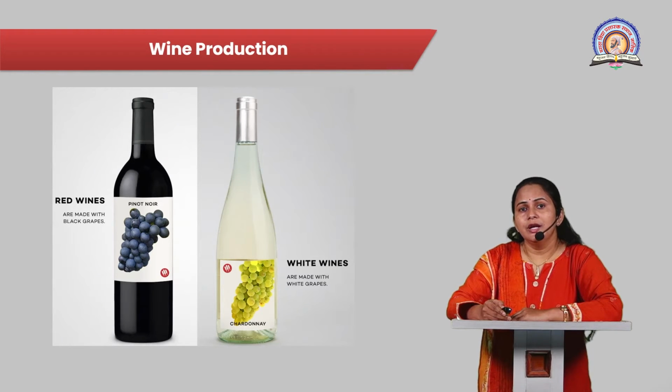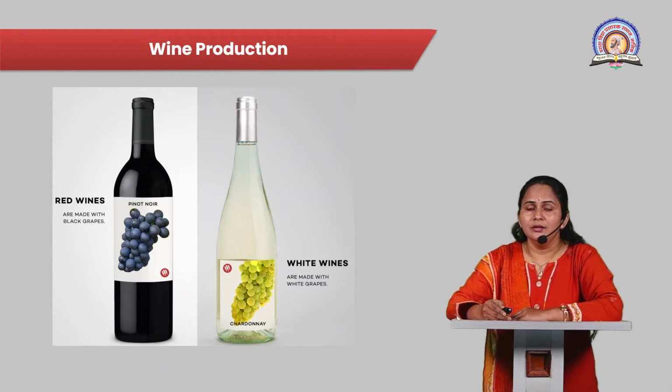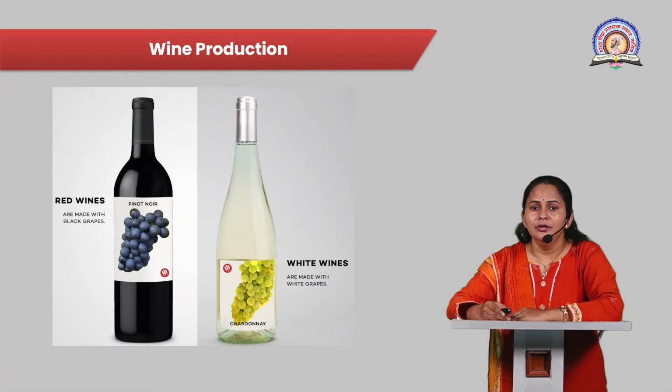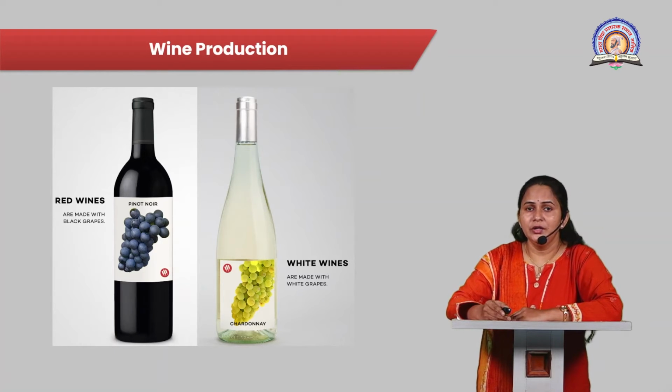The different grape varieties produce different types of wine. Red wines are produced by red, black, or purple varieties of grapes. For example, the red wine generally produced by the black variety of grapes is Pinot Noir. The white wine, which is generally produced by the green or white grape variety, is for example Chardonnay, which is made from white wine grapes.